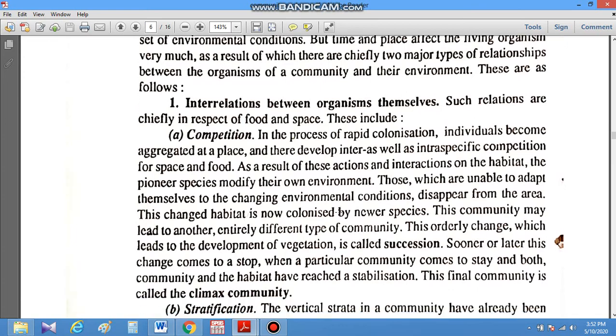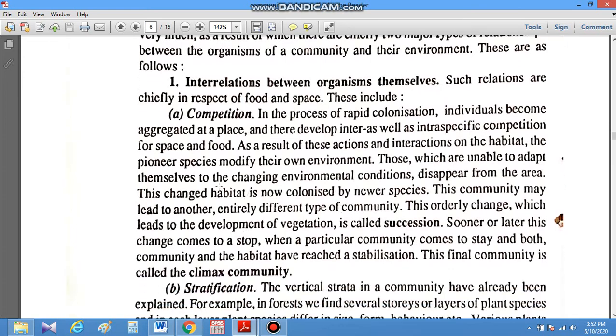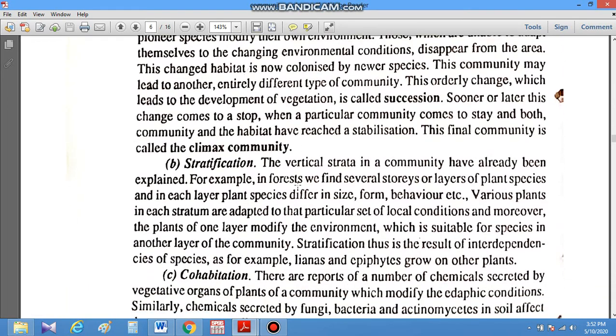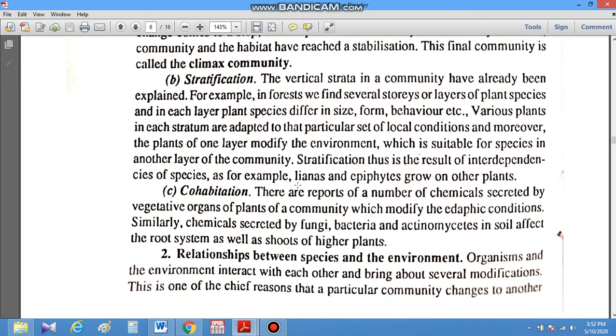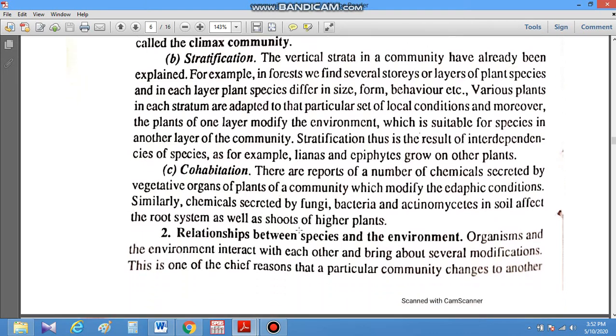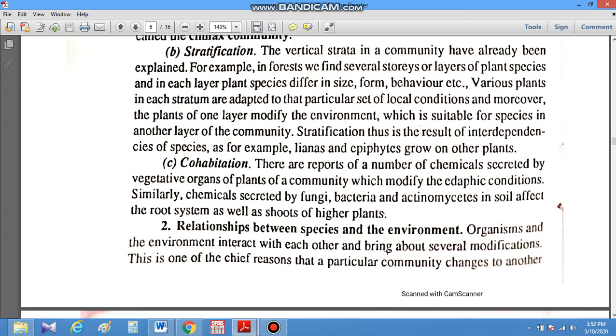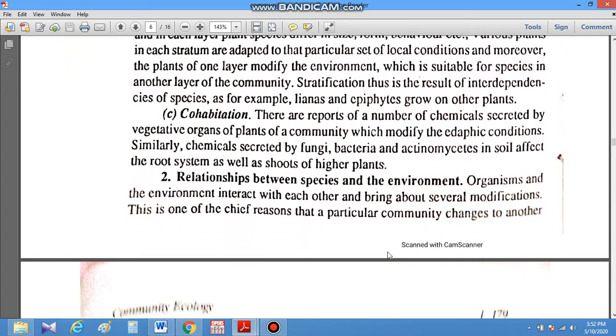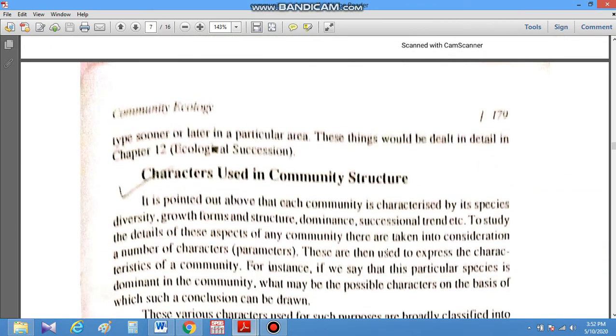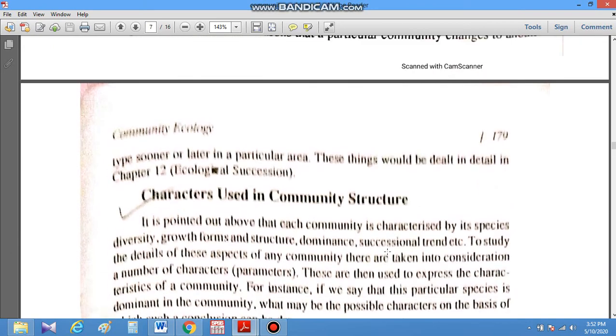When they live there, they compete with each other for establishment and form stratification, and sometimes cohabitation is also there. There are also relationships between species, within the species, and with the environment. Several environmental factors affect the development of species and community there. So we have discussed here the characters of a community. In the next lecture we will study the characters through which we can study community structure. Thank you.